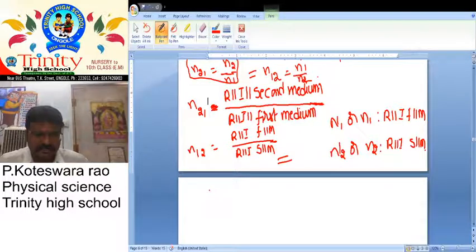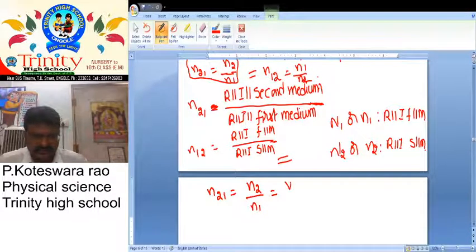Finally, here we want to write: N21 is equal to N2 by N1, that is equal to V1 by V2. N means refractive index, V means speed or velocity. How are they? Inversely proportional.